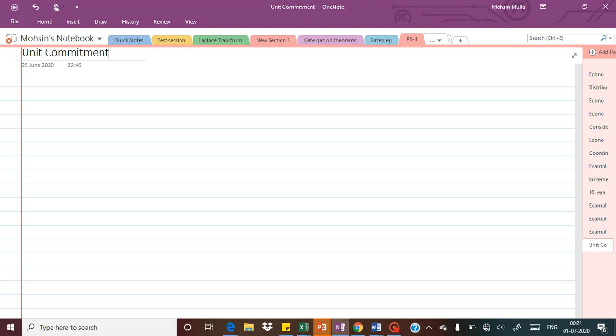Suppose there is a particular amount of load available at a particular time or on a particular day, then we have to fix certain units of a plant. Those units are only going to supply that amount of demand. If the demand is changing, then we are going to select different units as per the requirement, or we can also select different combinations of units to supply a particular load demand.